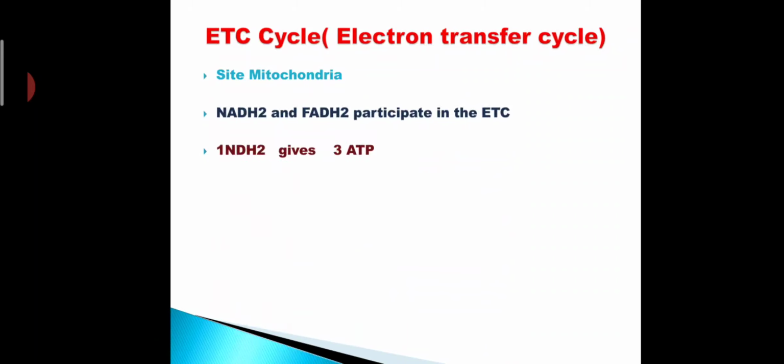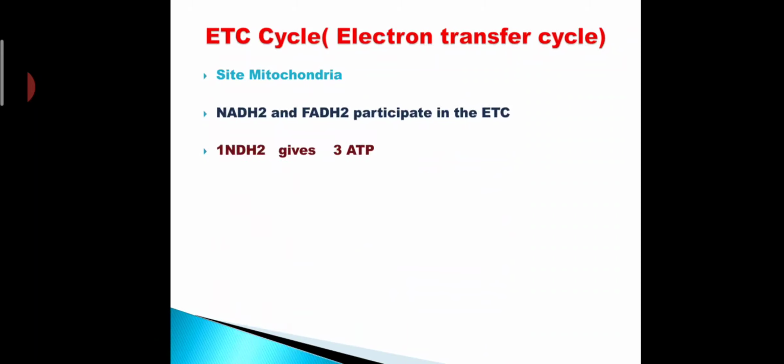What is the site of this cycle? Like the Krebs cycle, the site of the electron transport chain is the mitochondria, means the process takes place in the mitochondria. NADH2 and FADH2 participate in the ETC cycle.